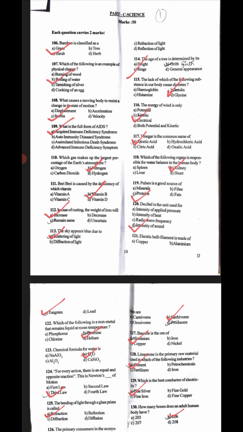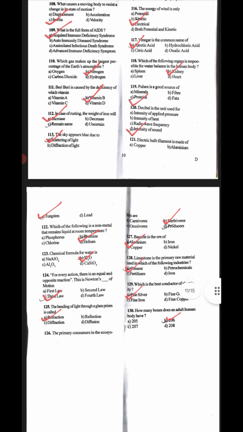Electric bulb filament is made of copper, aluminum, tungsten, lead. The correct answer is tungsten. Which of the following is a non-metal that remains liquid at room temperature? Correct answer is bromine. Chemical formula for water; the correct answer is B, H2O.